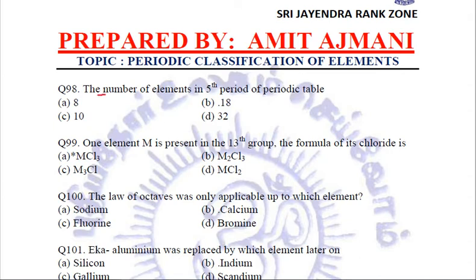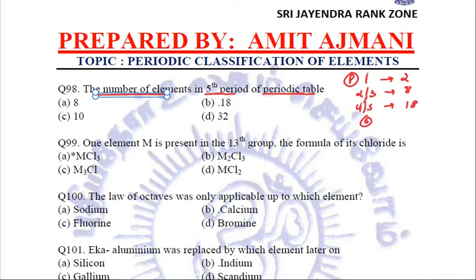The number of elements in the fifth period of the periodic table are... How many elements are present in the fifth period? We need to relate. In period number 1, there are just two elements, hydrogen and helium. In periods number 2 as well as 3, there are 8 elements. In period number 4 as well as period number 5, there are 18 elements.